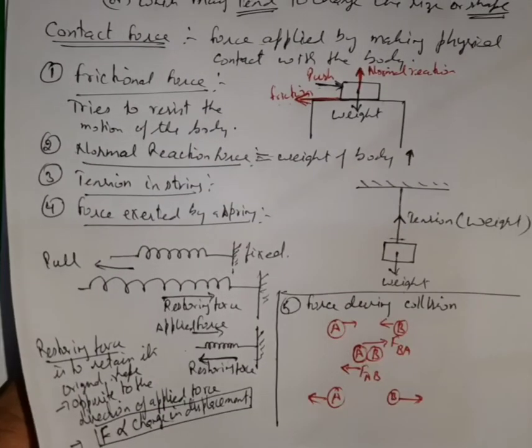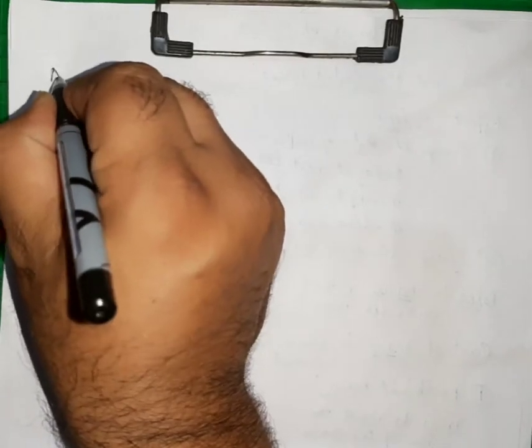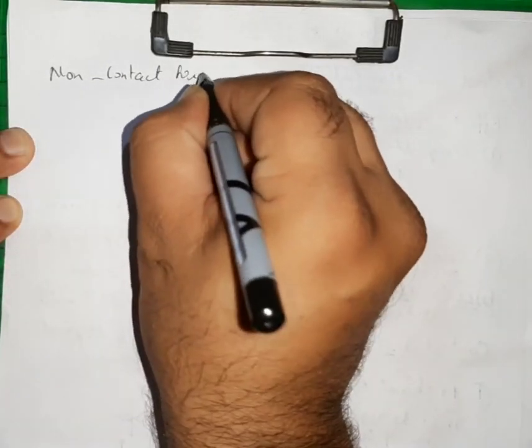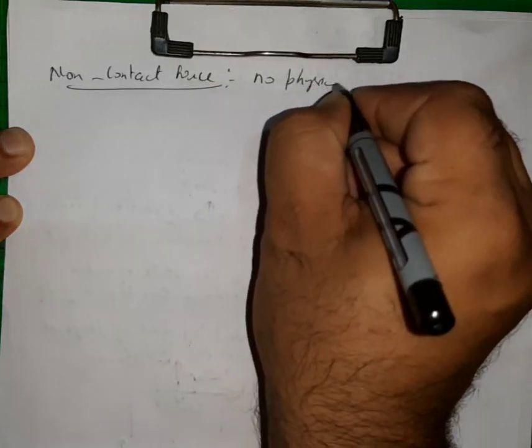So non-contact forces are where we do not need any contact, or where contact is not there between the bodies. So here there is no physical contact.